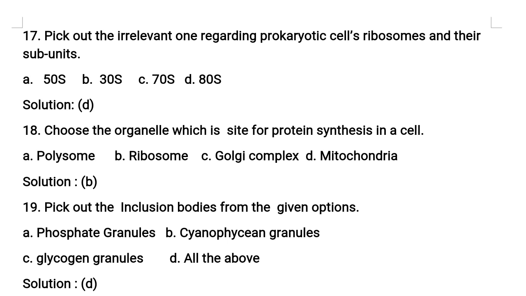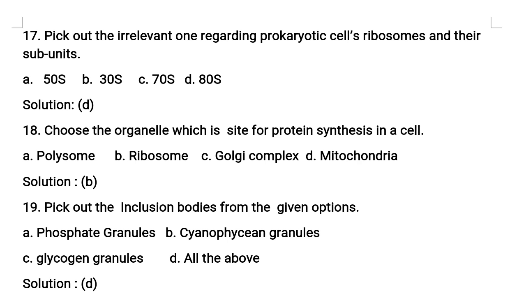I will explain this part very clearly. Now listen to me. In prokaryotic cells like bacteria, the subunits are 50S and 30S. So options A and B are correct, and together they form a single unit, 70S. So 70S ribosomes are present in prokaryotic cells, for example bacteria. So 80S is the irrelevant one.